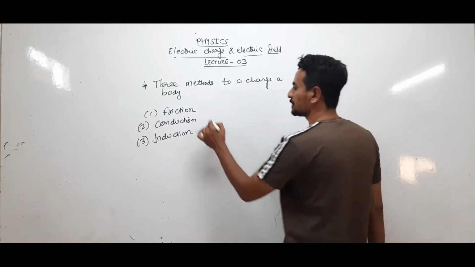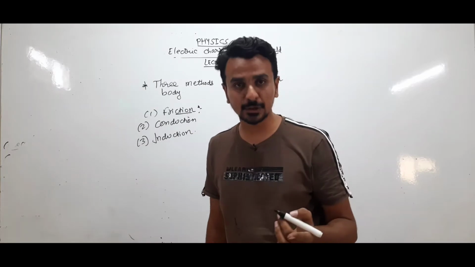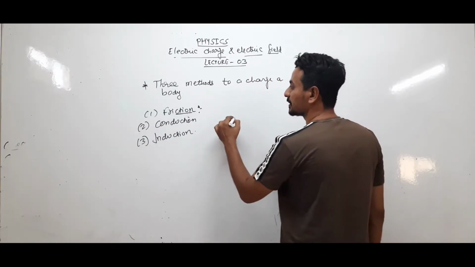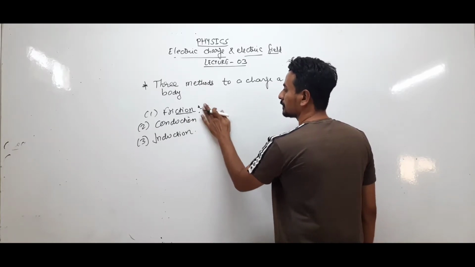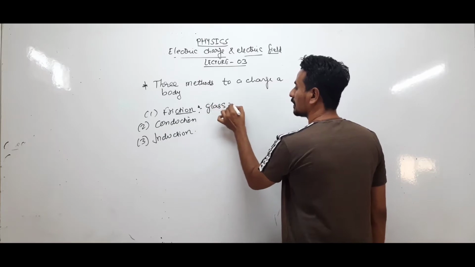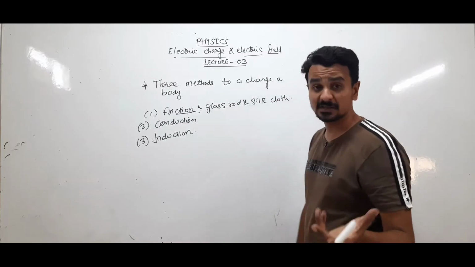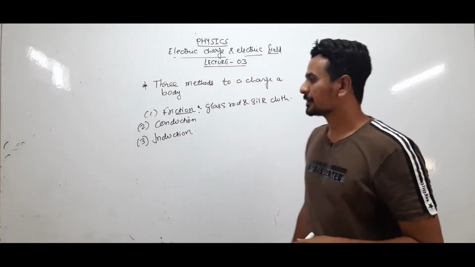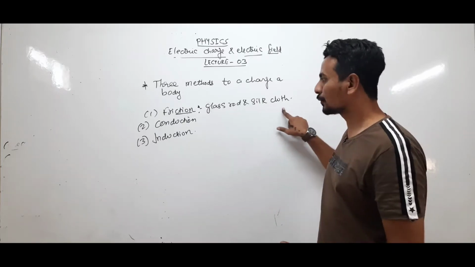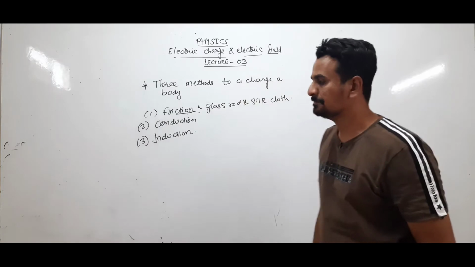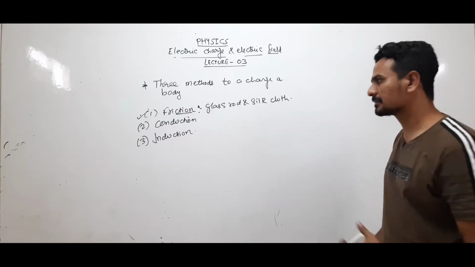See, we have already discussed charging a body with the help of friction. We had taken the example of glass rod and silk cloth. When a glass rod is rubbed with the silk cloth, glass rod gains positive charge. Even clouds are charged with the help of friction. So in this case glass rod gains positive charge, that means it is losing electrons, and silk cloth is gaining electrons. So this is the method which will not have any other formulas.